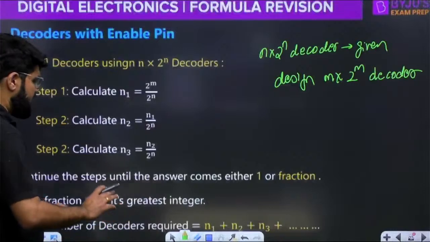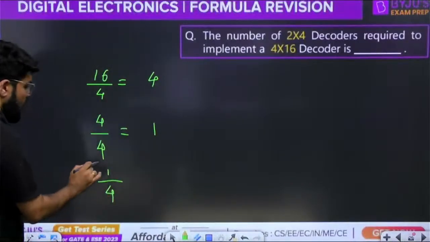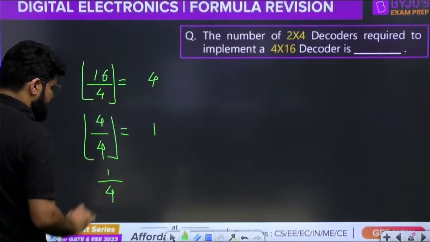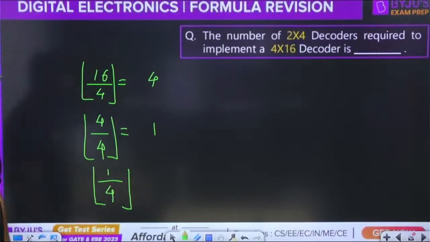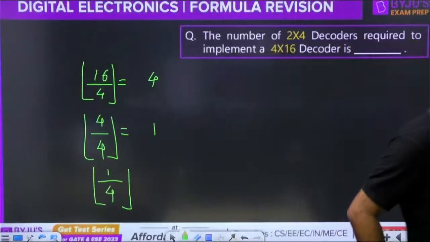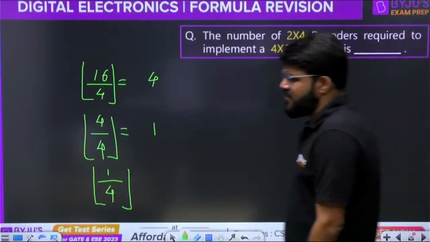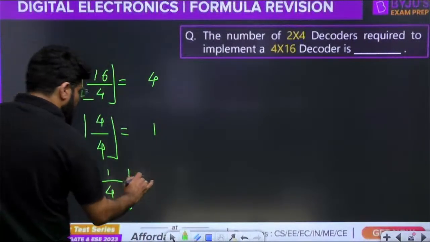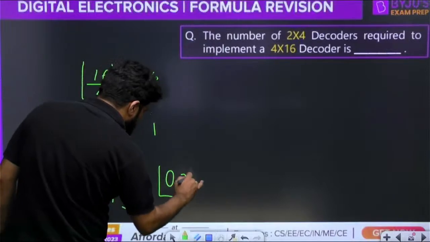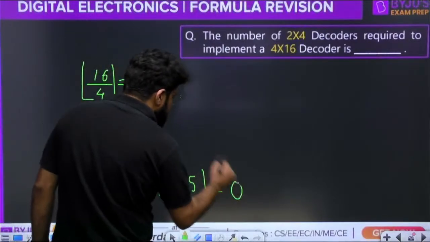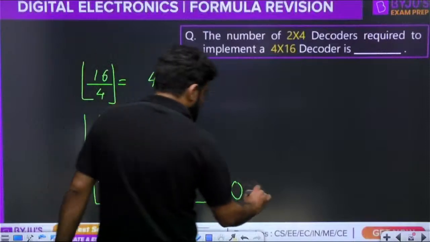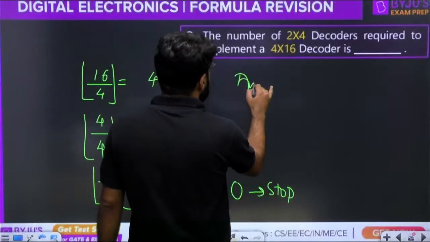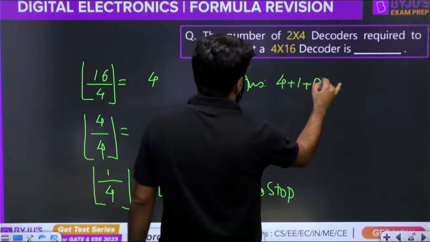इसको थोड़ा simple terms में लिखते हैं. This may be confusing to the students. देखो, what is 16 by 4? It is 4. What is 4 by 4? That is simply 1. What is 1 by 4? Greatest integer means the GIF function, that is known as the floor function. I'll make it little simple for you. 1 by 4 is 0.25. 0.25 ka floor is 0. Whenever the answer turns out to be 0, stop. What is your total answer? The total answer is 4 plus 1 plus 0, and that is equal to 5.